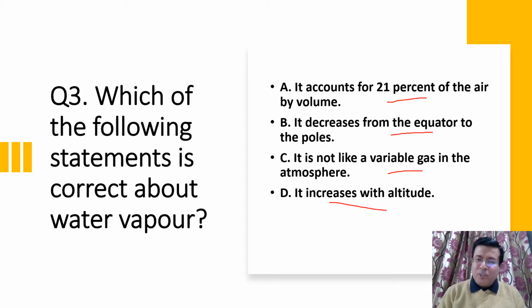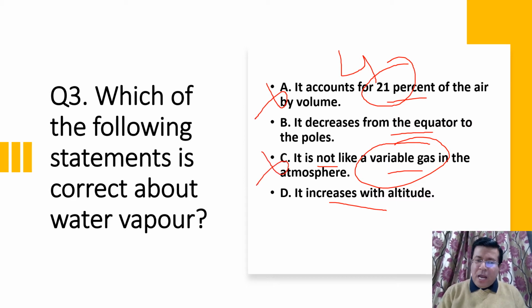So now see the options. A option, actually it accounts for 2% to 4% of the air by its volume. Yes, it's variable, but more or less it remains there as 4%. So that is ruled out. And as I said, it is a variable gas. So here in C option they are writing it is not like a variable gas. So C option is also ruled out. So A is ruled out, C is ruled out, and as height increases, amount of humidity decreases, and in D option they say it is increasing. So D option is also ruled out.